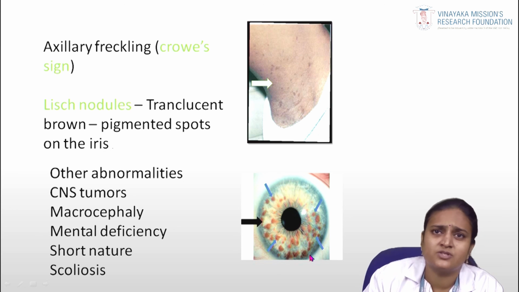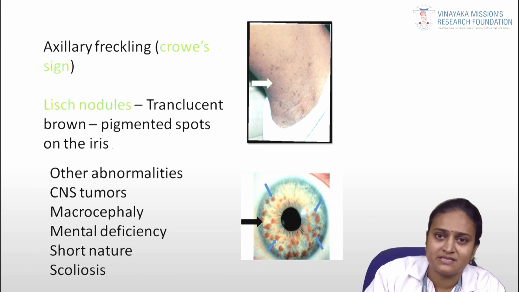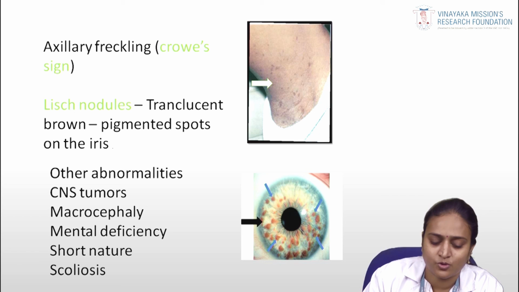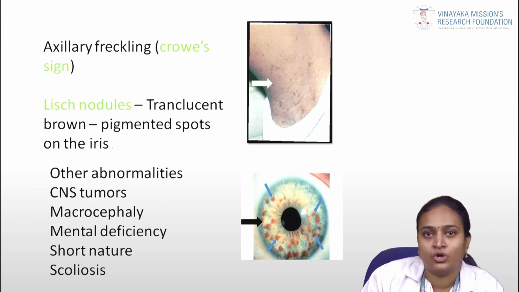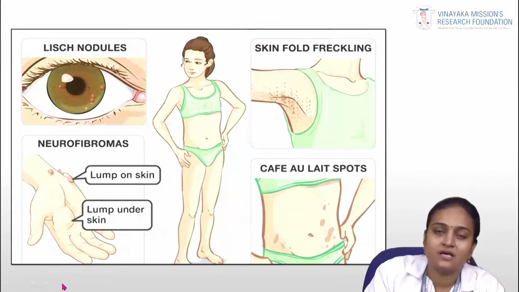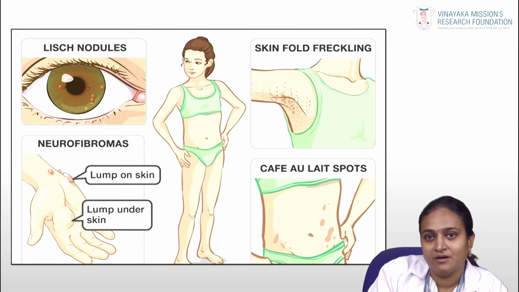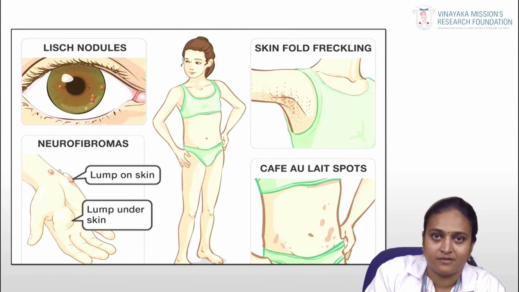And other associated abnormalities like CNS tumors, macrocephaly, mental deficiency, short stature, and scoliosis. Scoliosis is a curvature of the spine. So this is a picture that shows the diagnostic criteria for neurofibromatosis.